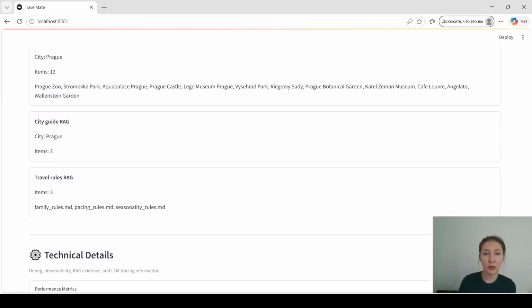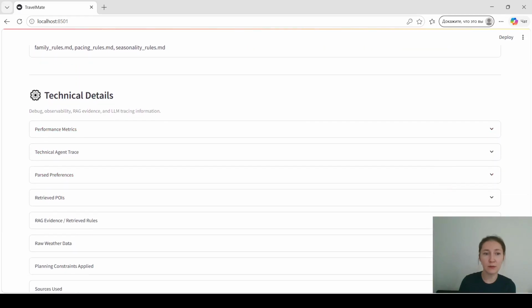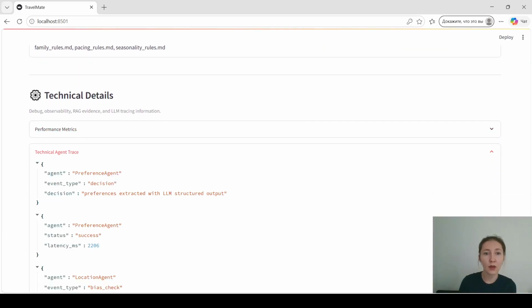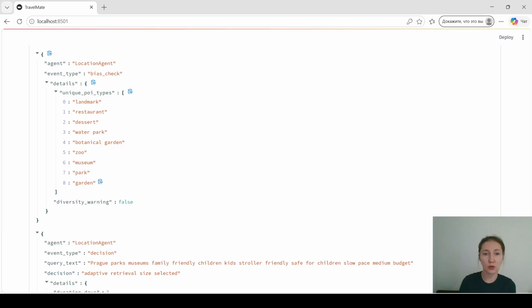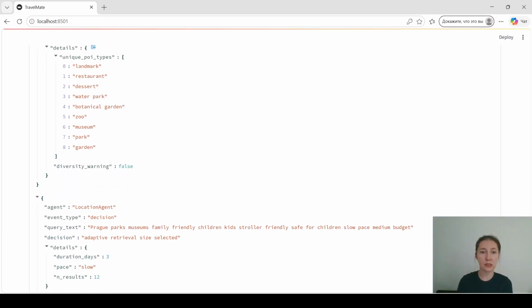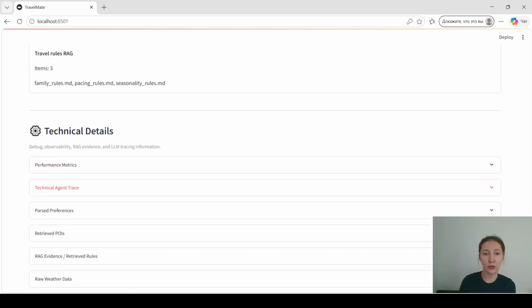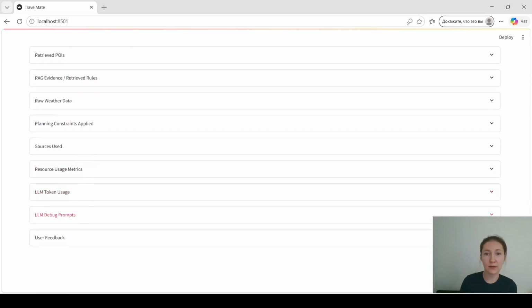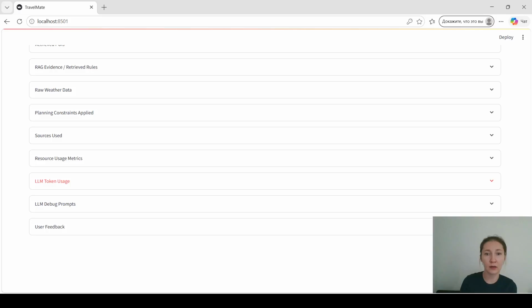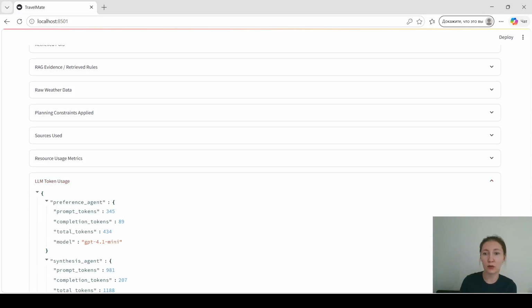The application includes observability features. Agent trace shows execution order, latency, reasoning steps, and decision metadata. This makes the system easier to debug and evaluate. The application also tracks metrics, feedback, API usage, and audit logs.